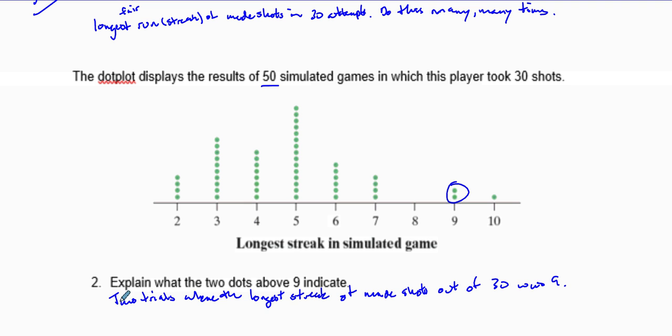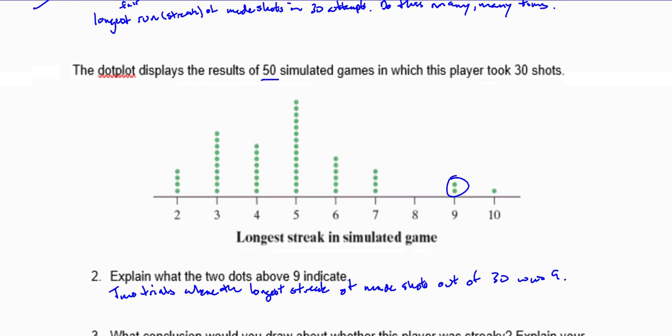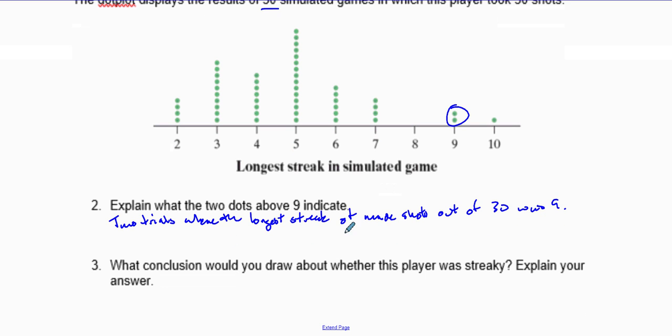So these were two trials where the longest streak of made shots out of 30 was 9. That's what we're going to say in context, because our simulation represents shots in basketball out of 30 that were made.